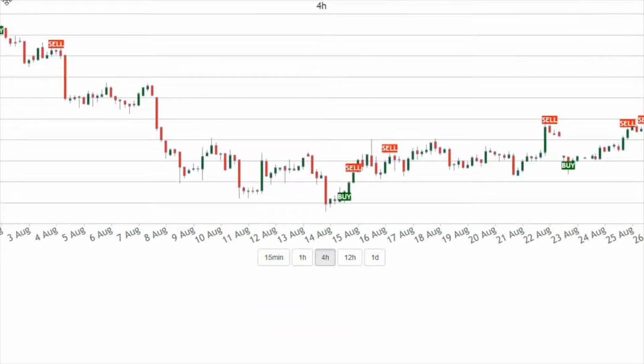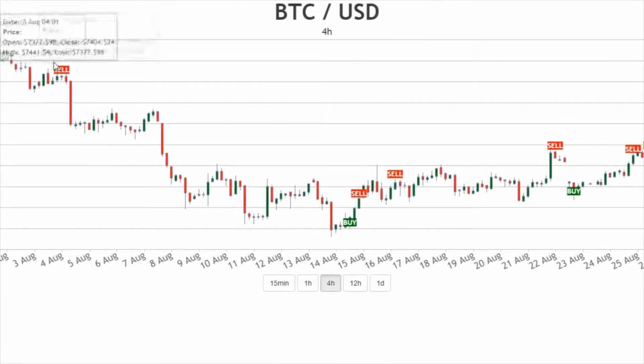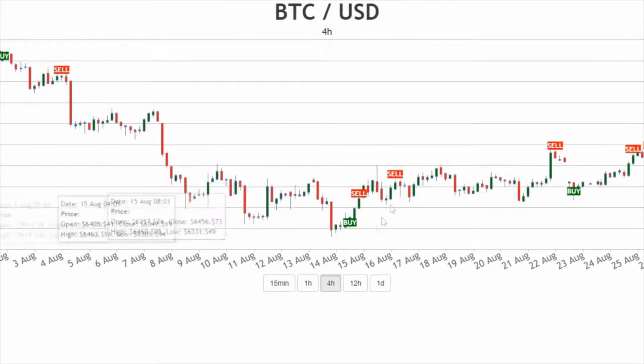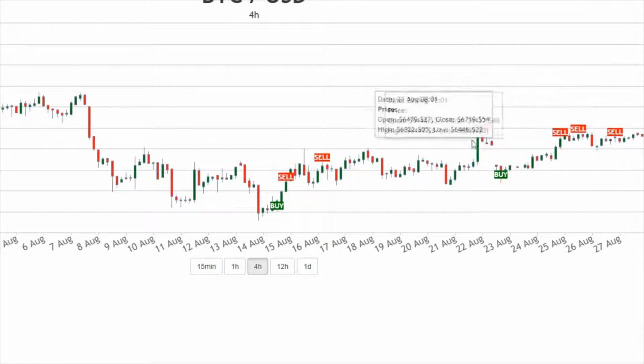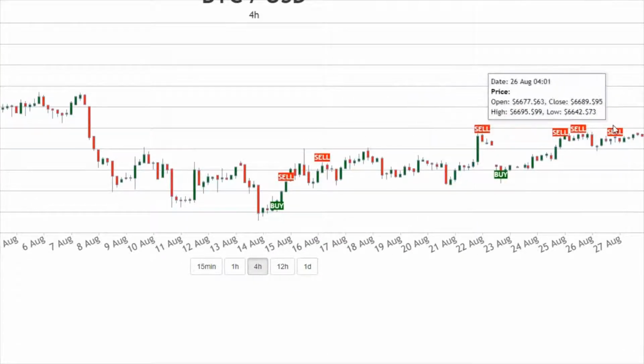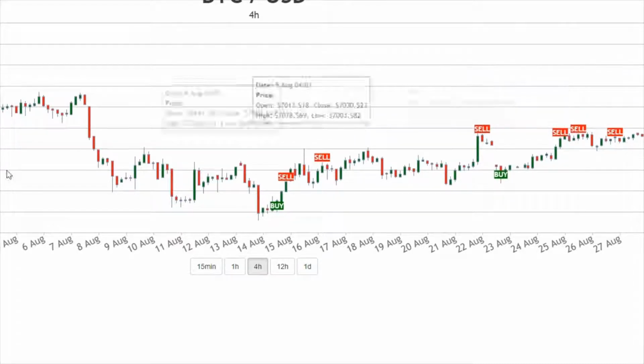Here's your crypto chart where all of your buy and sell signals are recorded. As you can see, we've recently had a nice sell signal here. There's been some small movement and activity down below, and we're currently traversing sideways with some strong sell signals, obviously due to some significant resistance above.